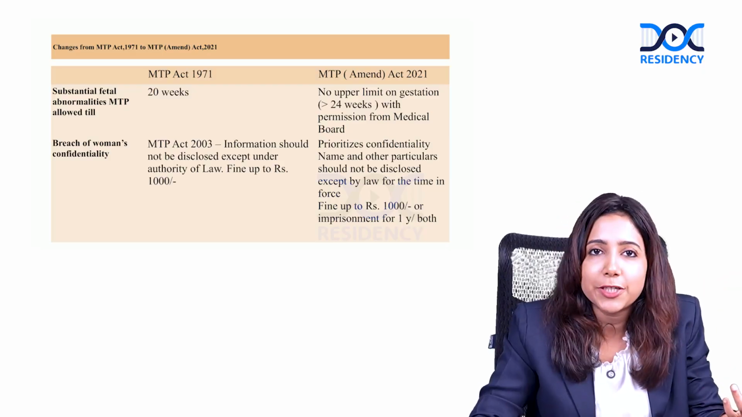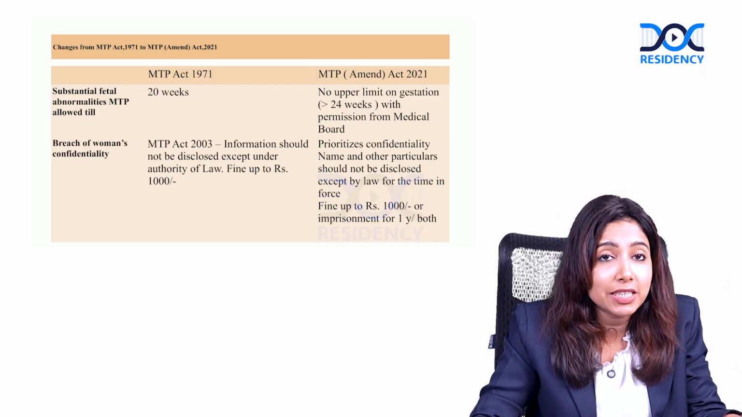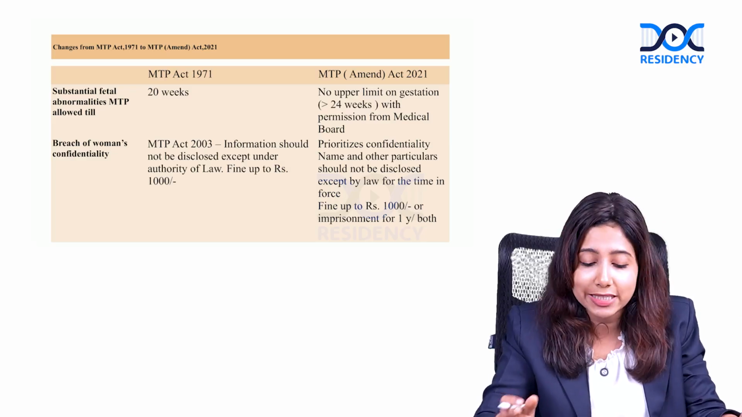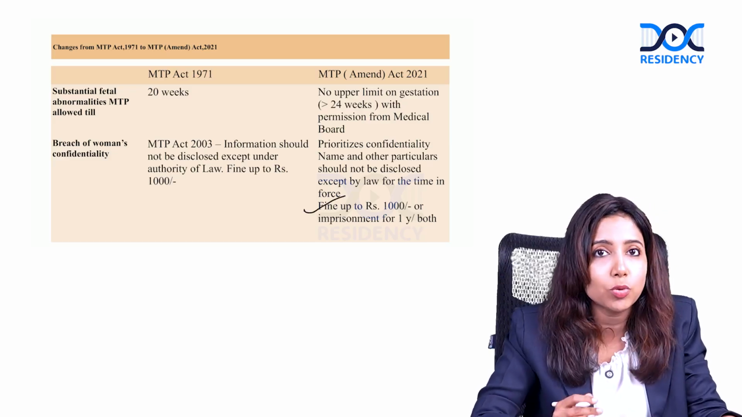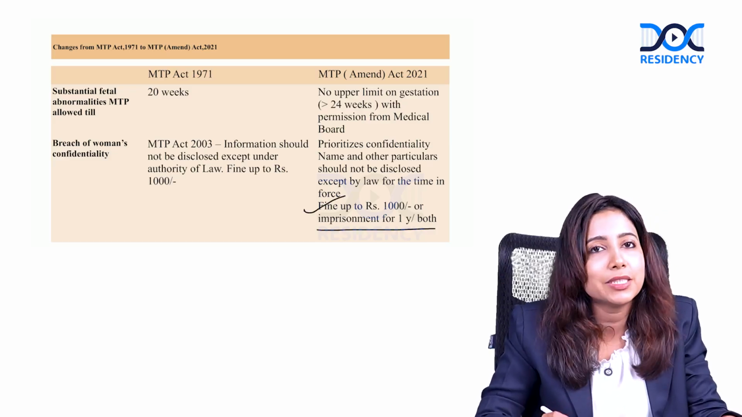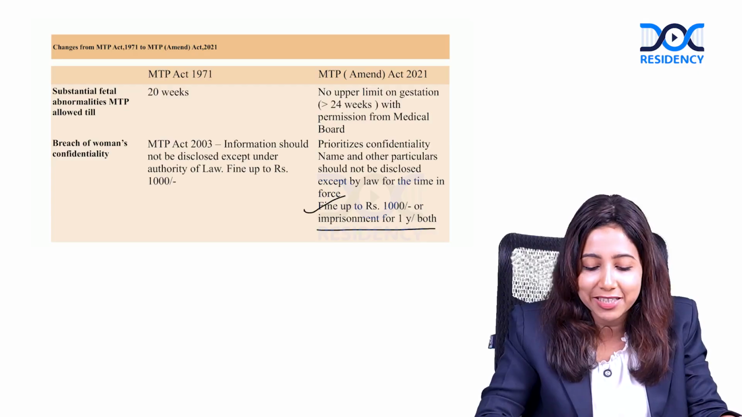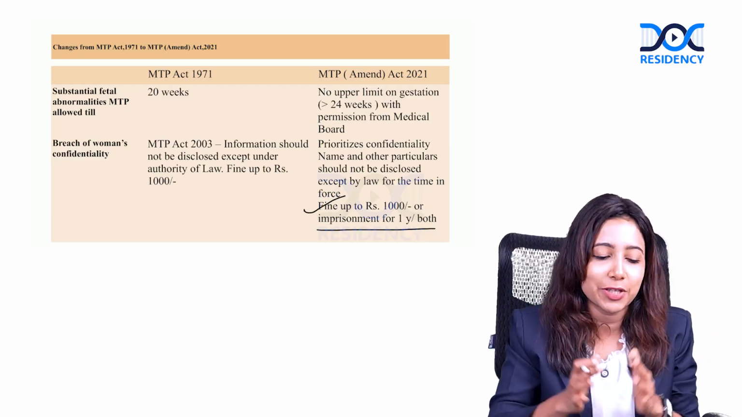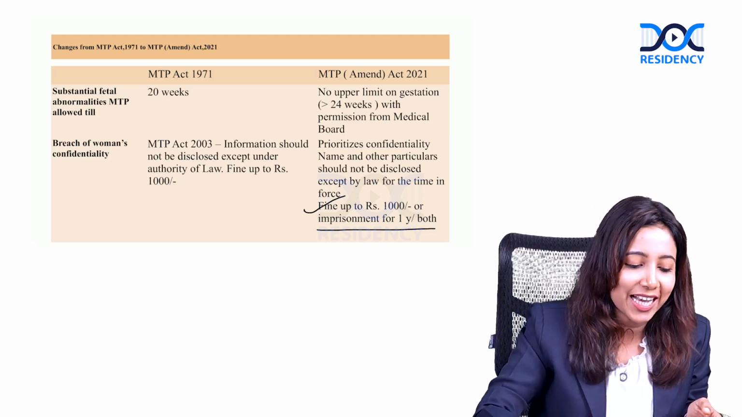The confidentiality of the woman has to be maintained, and if there is a breach of confidentiality, in the sense that either the name or details have been revealed, there is a fine of up to 1,000 rupees and imprisonment of up to 1 year, or even both. Yes, so it gives a lot of emphasis to maintaining confidentiality as well.